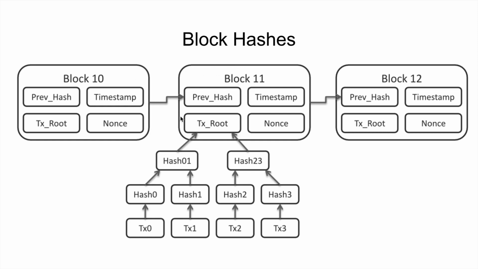And this hash is basically the hash of the entire block before it. So here's an example: block 11 in this blockchain. Here's block 10, block 11, block 12. Block 11 contains a hash of the previous block, right?